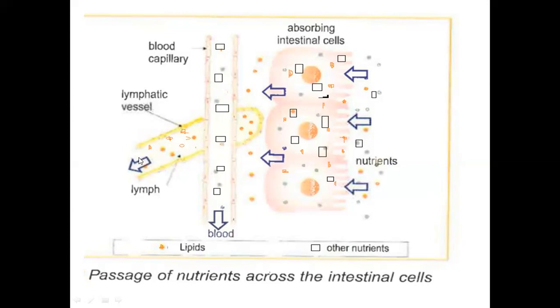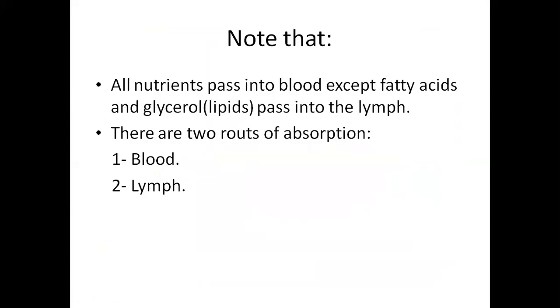Okay? إذا جيت لهون على الليمف شوفي عندي lipids اللي هن fatty acids and glycerol which are represented by small orange circles. Okay? So, all nutrients pass into the blood except fatty acids and glycerol pass into the lymph. هلا there are two routes of absorption أكيد حيكون في عندي two routes of absorption which are blood and lymph.